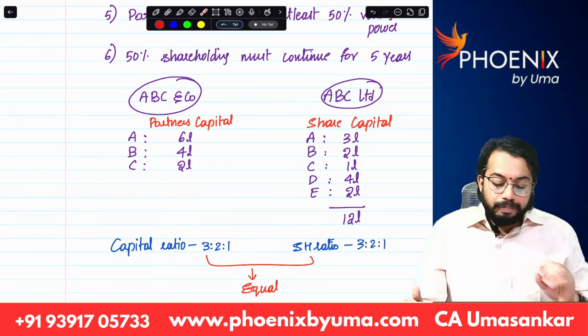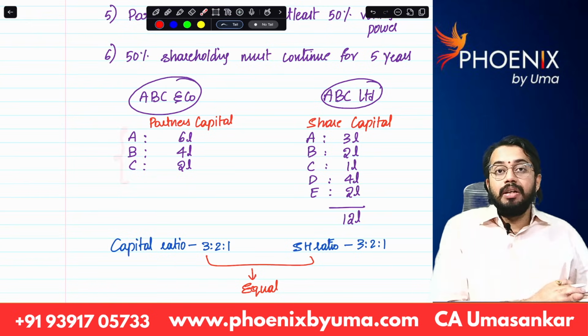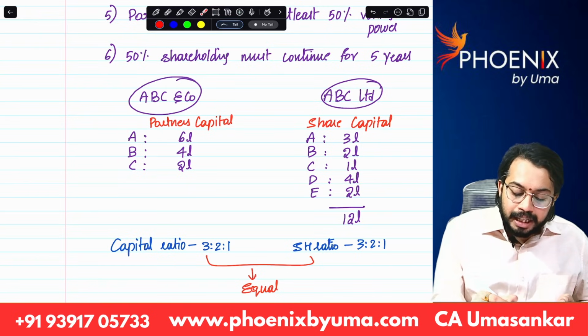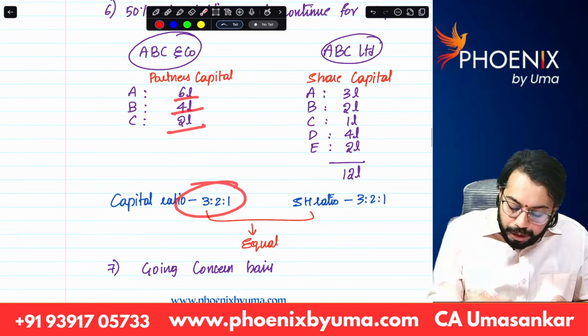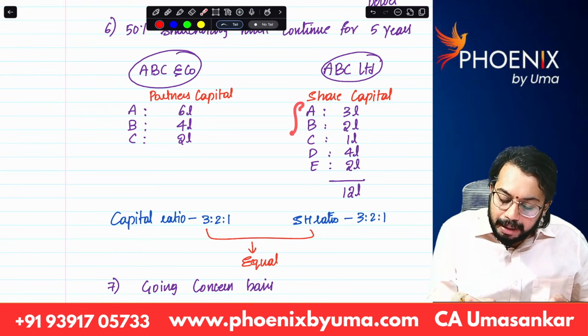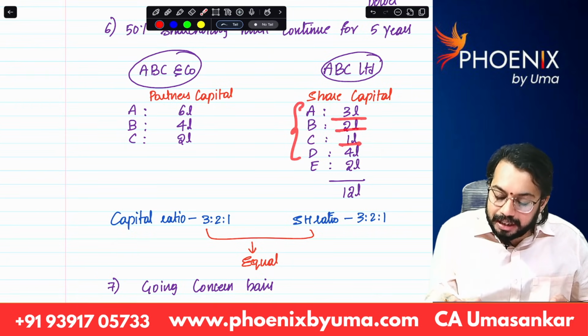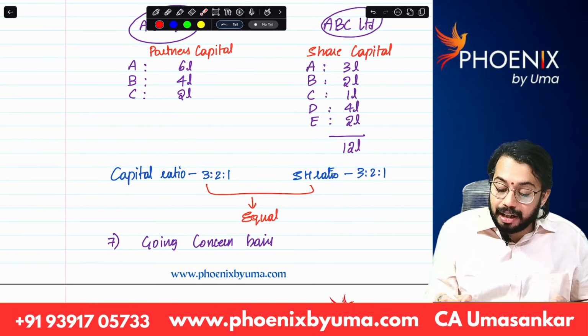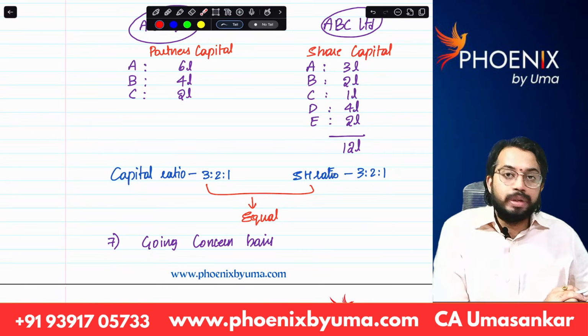You can see A, B, C partners' capital is 6 lakhs, 4 lakhs, 2 lakhs. That means capital ratio is 3:2:1. And shareholding held by A, B, C is 3 lakhs, 2 lakhs, 1 lakh. Shareholding ratio is 3:2:1.